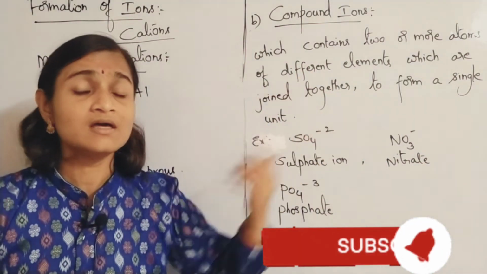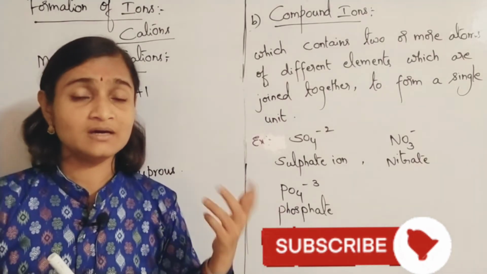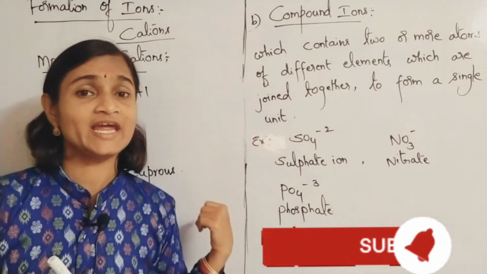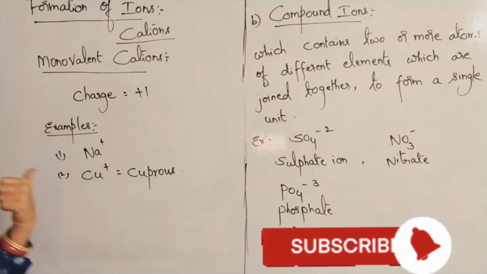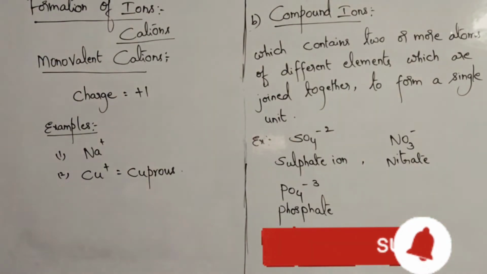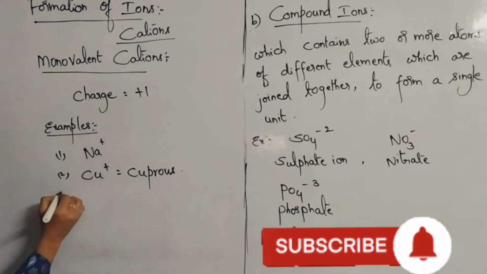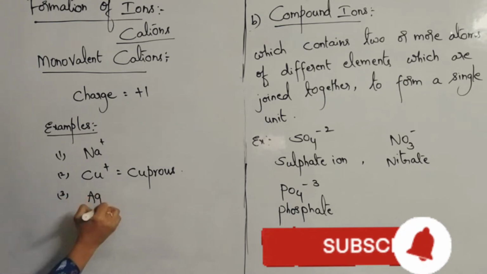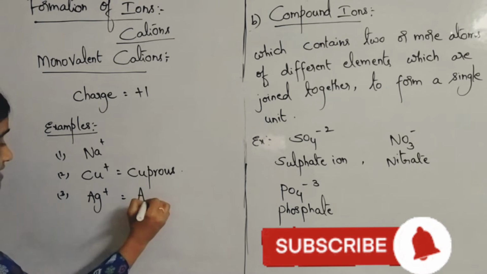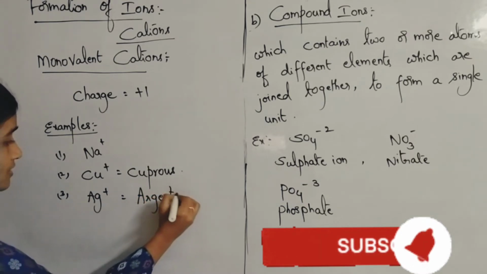We will be learning it in the examples of bivalent ions. There also we will write about copper. Okay, so Ag plus, argentous.